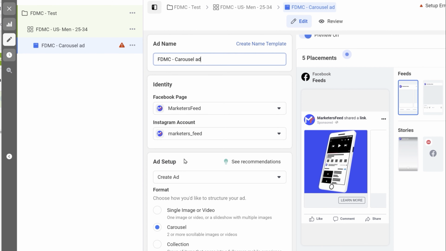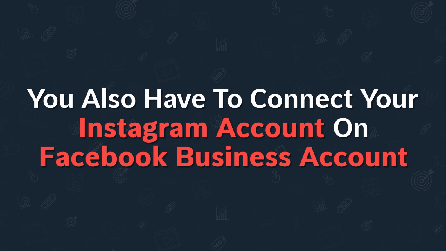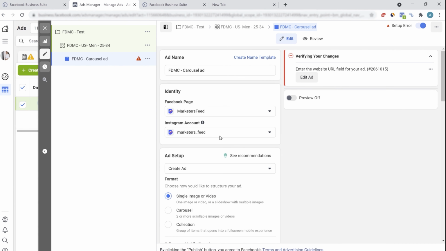In this scenario, we'll be focusing only on single image and video ads. In the drop-down list, select the Facebook page and Instagram account where you want to show the ads. I forgot to mention earlier, if you want to show the ads on Instagram, you'll also have to connect your Instagram account to your Facebook business account. So I have connected my Facebook page and Instagram account.